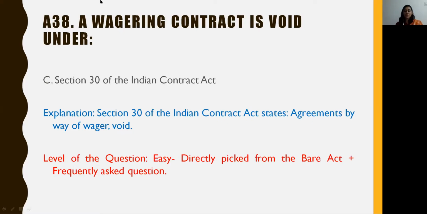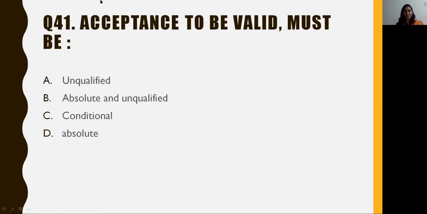The answer to this question is option C, that is Section 30 of the Indian Contract Act. Now, Section 30 of the Indian Contract Act, the heading itself states agreement by way of wager to be void. The level of this question is easy. It has been directly picked up from the heading of a particular section and is also very frequently asked so far as the topic of Indian Contract Act is concerned.